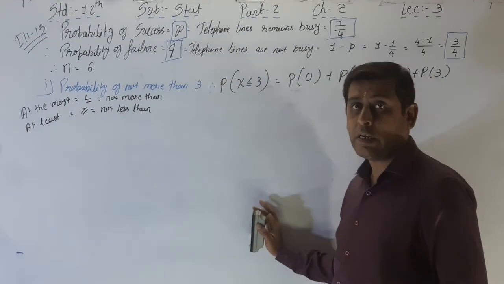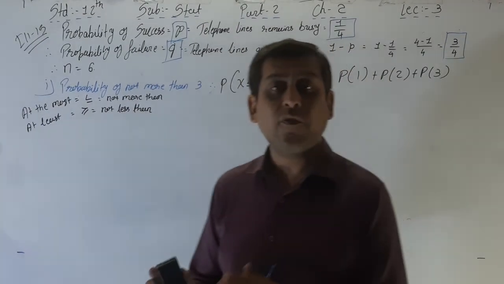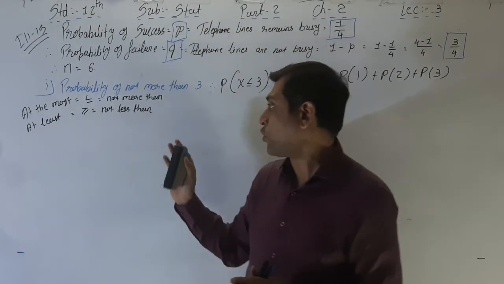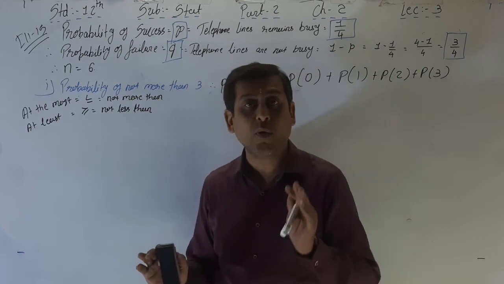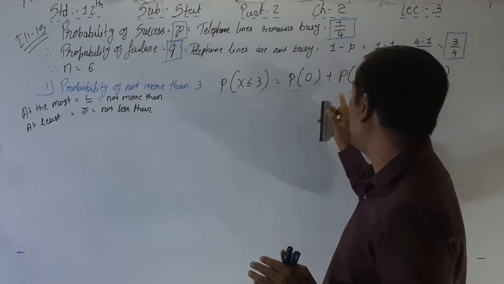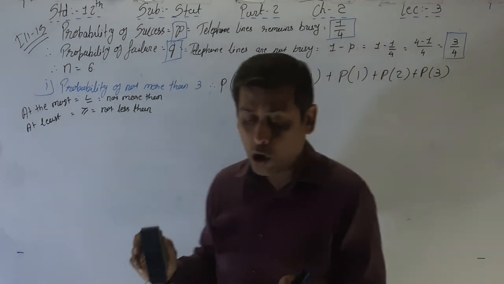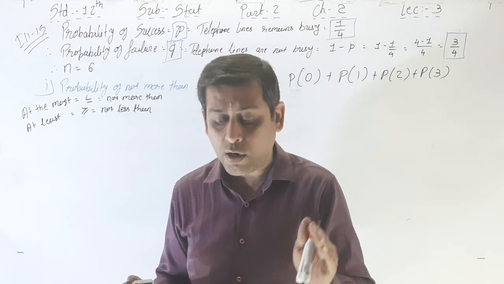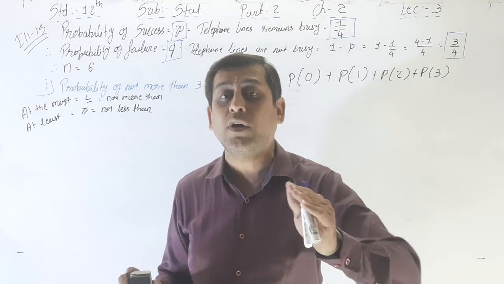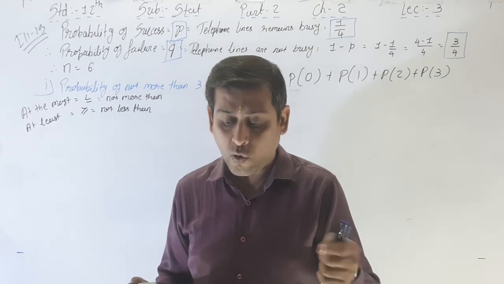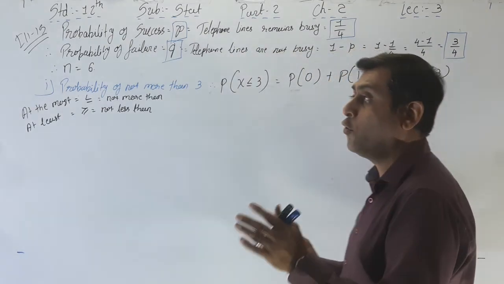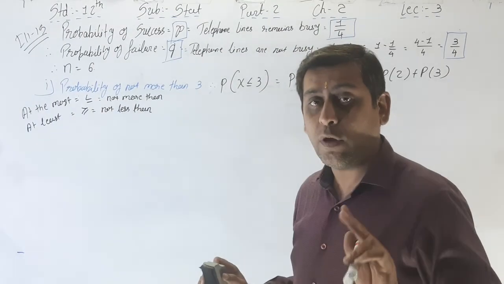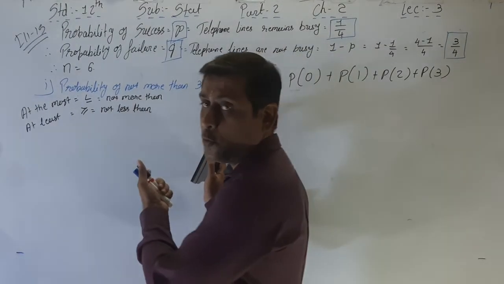See, I am doing the sum differently from the textbook. In the textbook, they first write down P of x less than or equal to 3 is equal to P of x equal to 0, or x equal to 1, or x equal to 2, or x equal to 3, and then 1 minus P of x equal to 4, 5, 6. So I am not doing it like that, I am doing it in a different way.